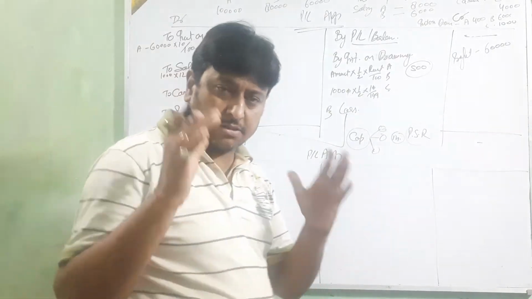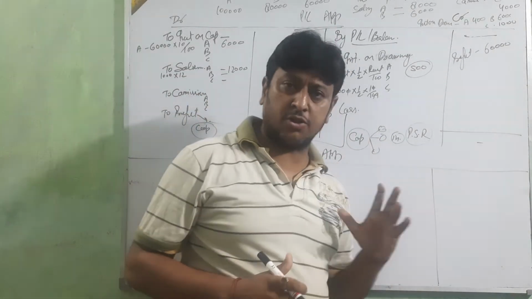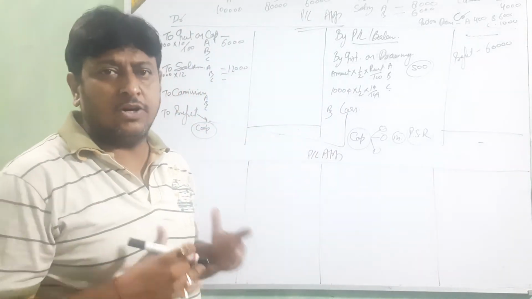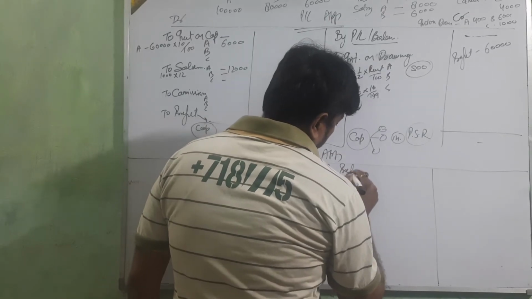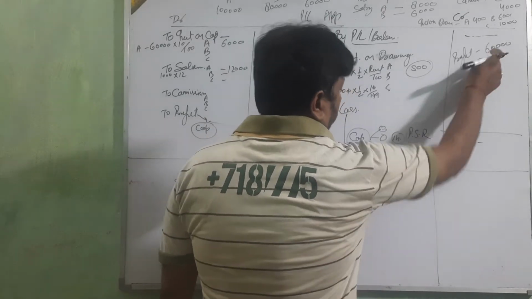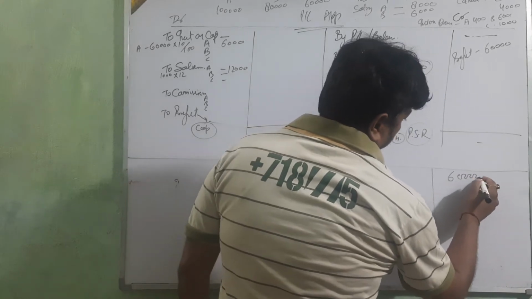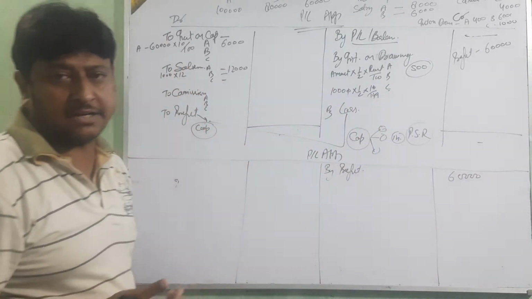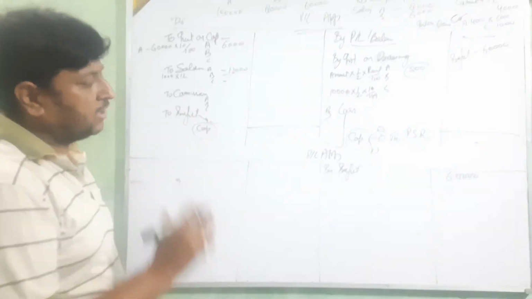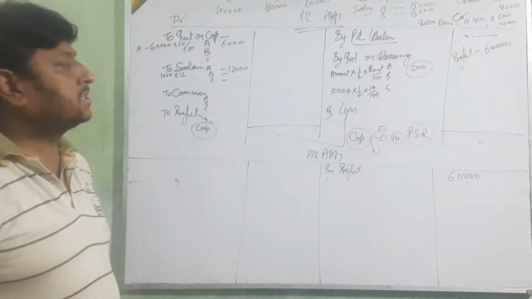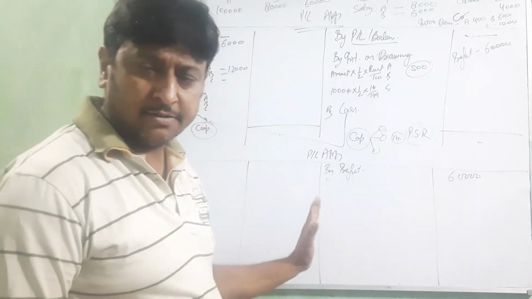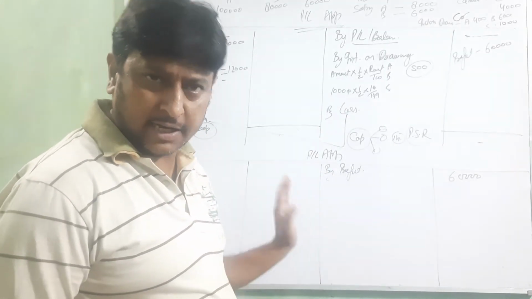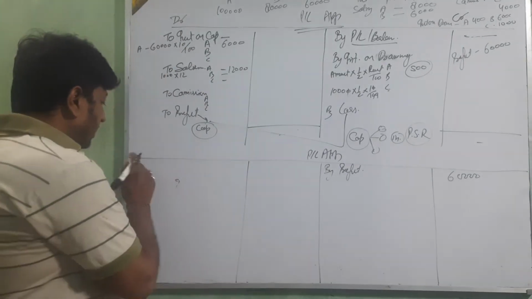First we look at the question and see from which way to start. First we see what profit is there by profit, and the profit amount is 60,000. In this way you start the process. First we show the profit given in this question. Clear or not? Then we show this side.